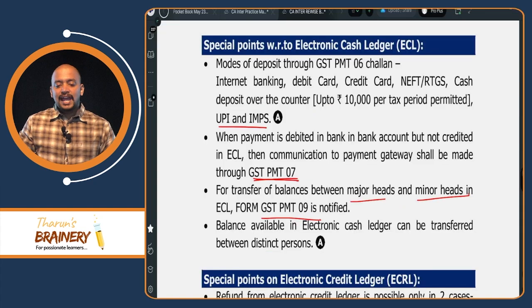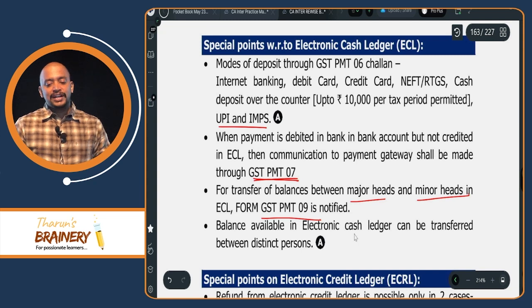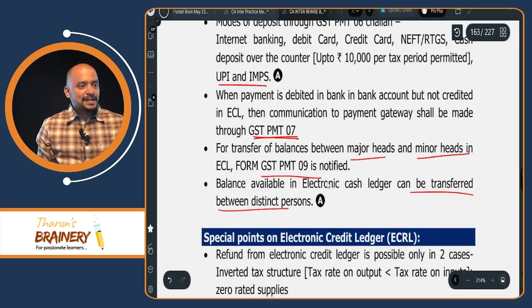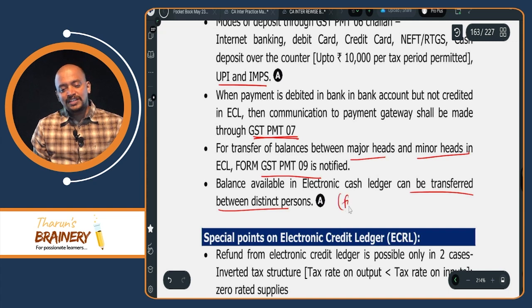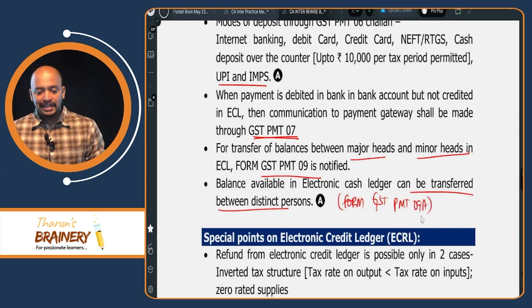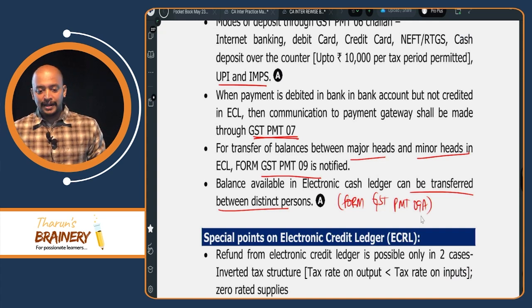For that, they have notified a new form. Balance available in electronic cash ledger can be transferred between distinct persons. And what is the form for this purpose? Form GST PMT 9A. So these amendments can be tested in MCQs.